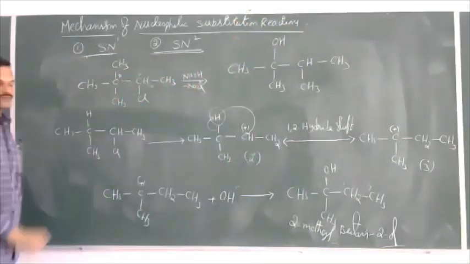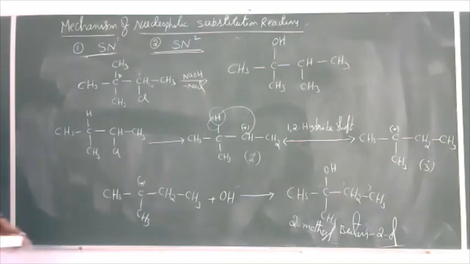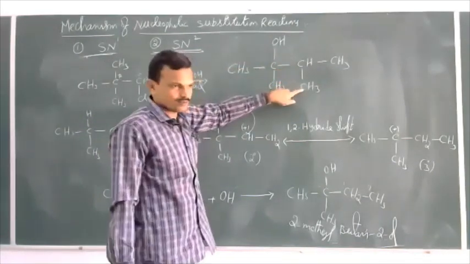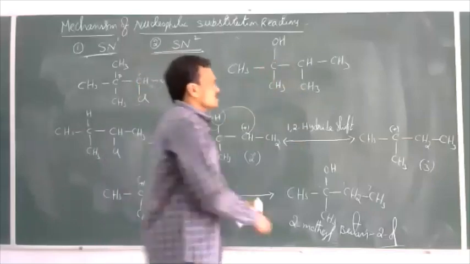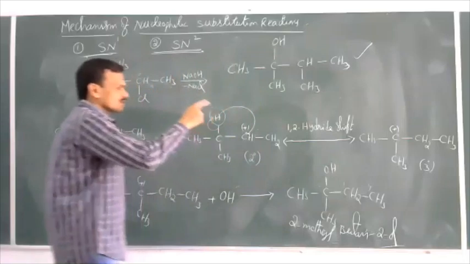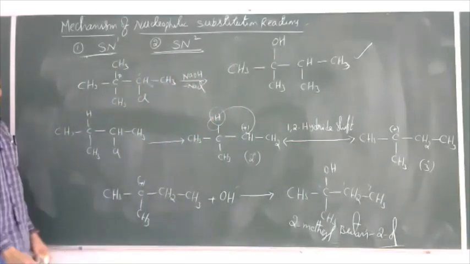This is the product that is formed. Our expected product has a methyl group here and OH attached here. But instead of that, this is the actual product formed in this reaction. And here also rearrangement of carbocation takes place.